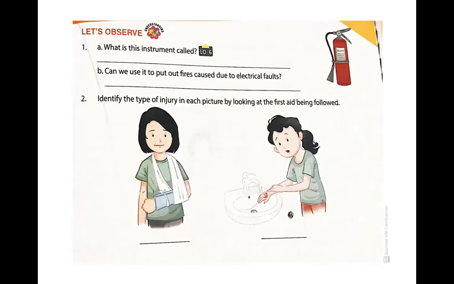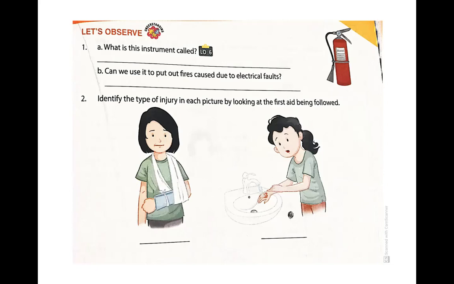Last one. You have to observe the picture and answer this question. What is the picture given here for question number 1? It is a fire extinguisher, right? So they have asked, what is this instrument called? It is a fire extinguisher. Second, can we use it to put out fires caused due to electrical faults? Yes, you can use it.